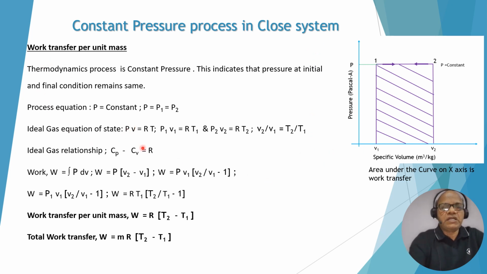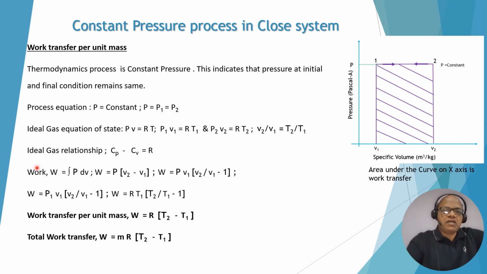This is a constant pressure process, so pressure remains constant, so P1 is equal to P2 is equal to P. For the ideal gas equation, we know Pv is equal to RT. So we can write P1 V1 is equal to RT1 and P2 V2 is equal to RT2. So we can write V2 by V1 is equal to T2 by T1. This comes from the fact that P1 and P2 are the same.